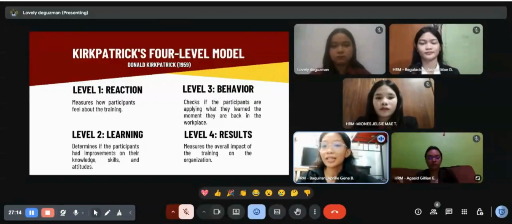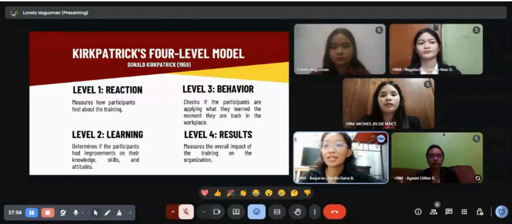Second is learning. Learning determines whether the training genuinely resulted in information acquisition, skill improvement, or attitude changes for the participants. Assessments, skill demonstrations, and pre and post tests are typically used to gauge learning. For instance, the learning level will determine whether employees can now utilize the new software more effectively than they could previously if the training focused on its application, because it assesses real progress rather than only feelings. This level is stronger than the reaction, which is the first level.